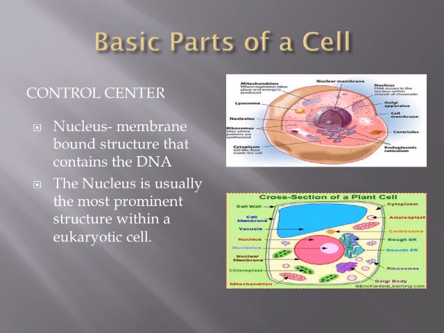Basic parts of a cell. Control center. Nucleus: a membrane-bound structure that contains the DNA. The nucleus is usually the most prominent structure within a eukaryotic cell.